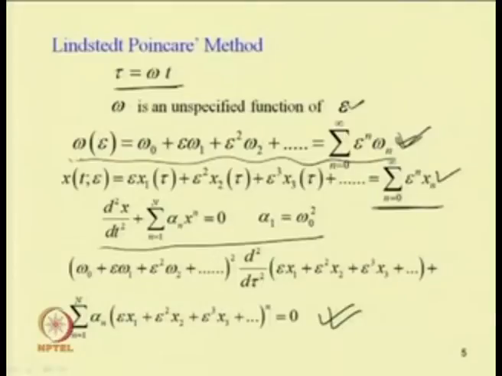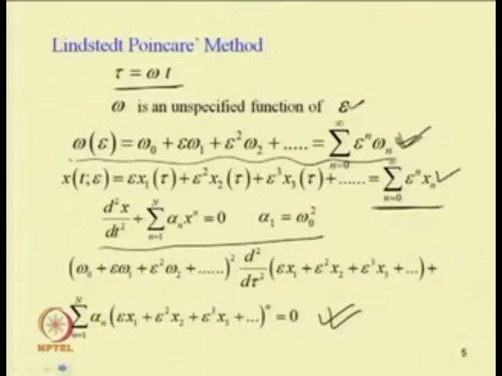This is for the simple reason that when we substitute tau equal to omega t, the second order differential equation will give rise to a term omega square. So if one expands omega square instead of omega, it will give a better result.